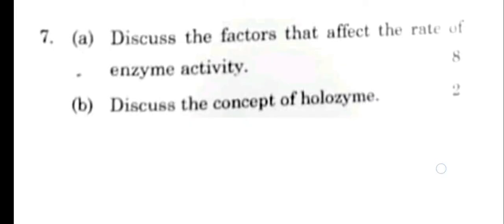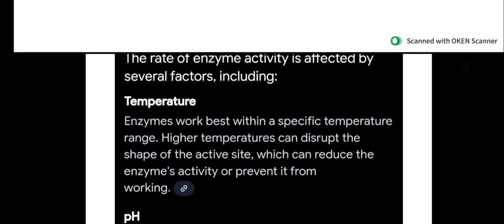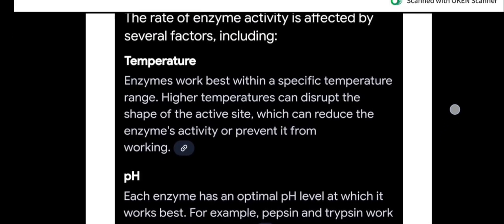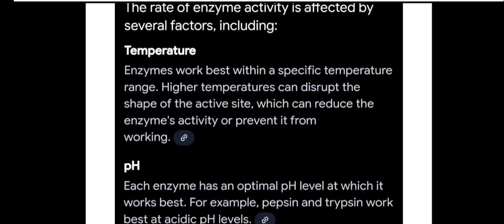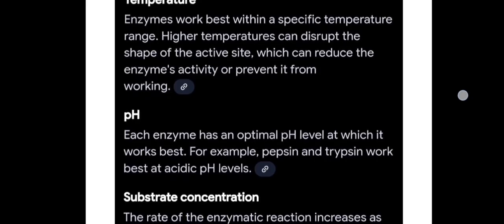And next, my question 7. 7A: discuss the factors that affect the rate of enzyme activity. 7B: discuss the concept of holoenzyme. Both question explanations are below. The rate of enzyme activity is affected by several factors. This is the answer of 7A.